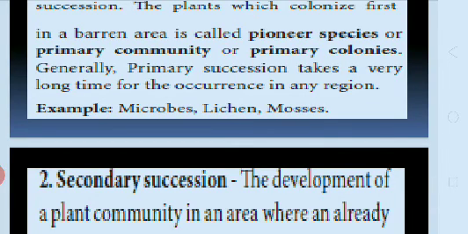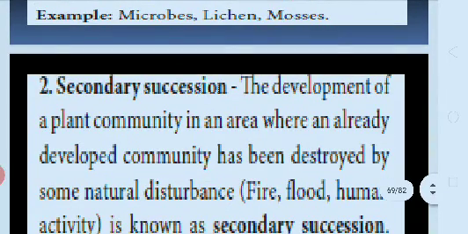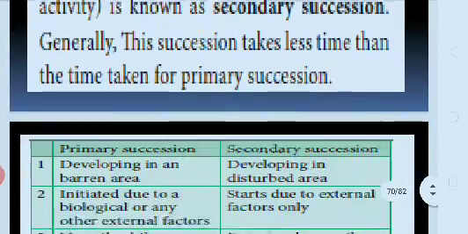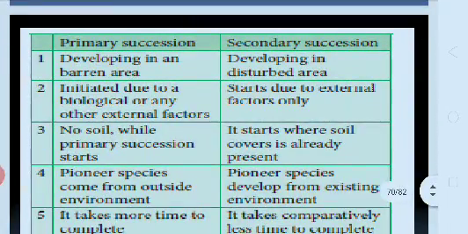Then secondary succession. The development of a plant community in an area where an already developed community has been destroyed by some natural disturbance, fire, flood or human activity is known as secondary succession. Generally, this succession takes less time than primary succession. Okay, what are the differences between primary succession and secondary succession?